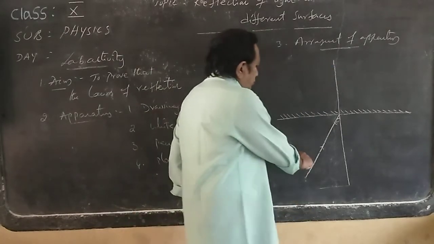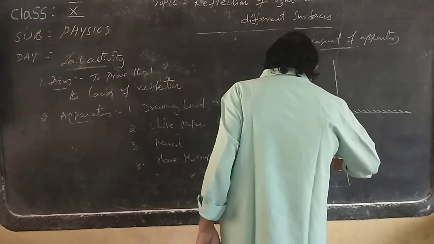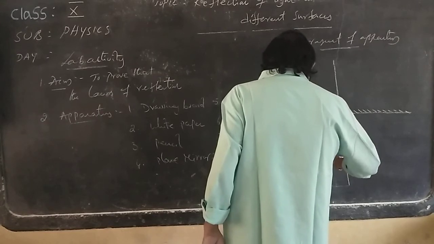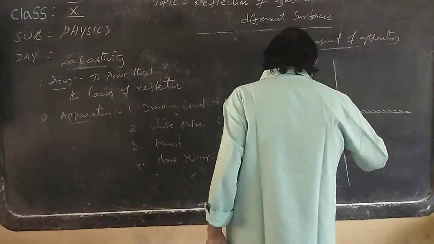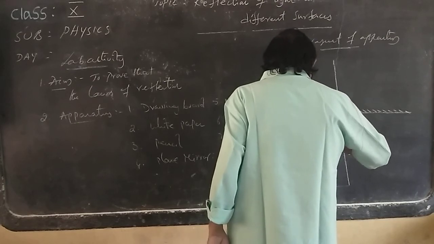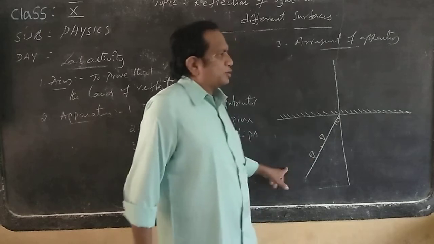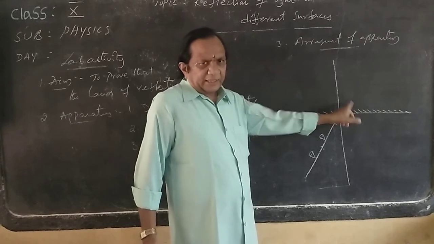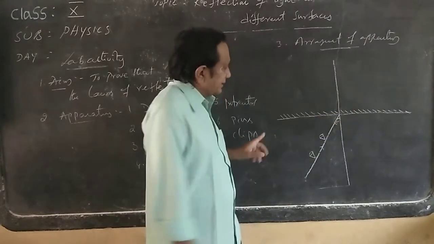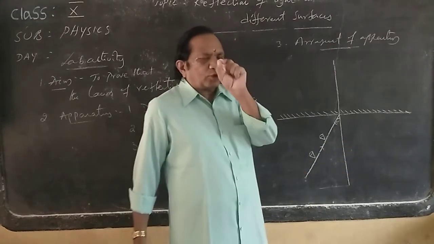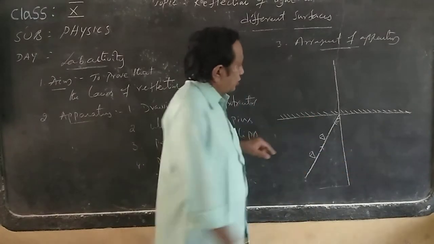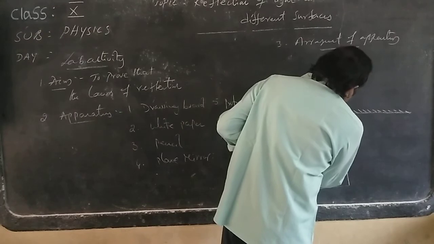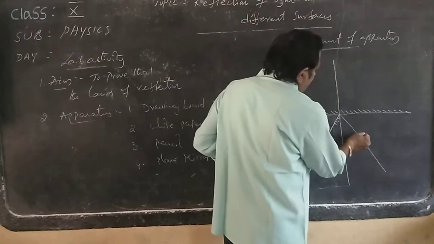Then place two pins here, like this, on this paper. Understand? Fix two pins, and observe their reflection in the mirror. By seeing that, on the other side you have to plot two more pins at the position of that reflection. In the drawing I will draw the line, but in the actual experiment you keep the pins here.